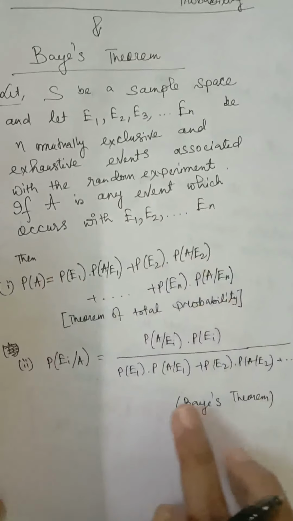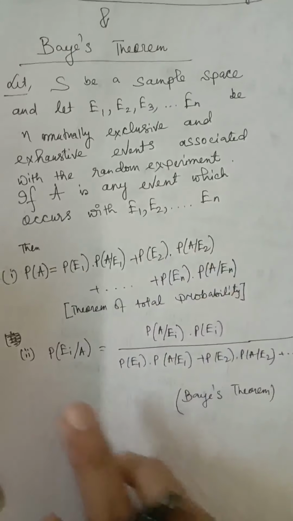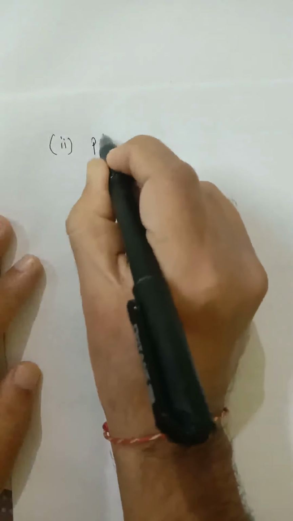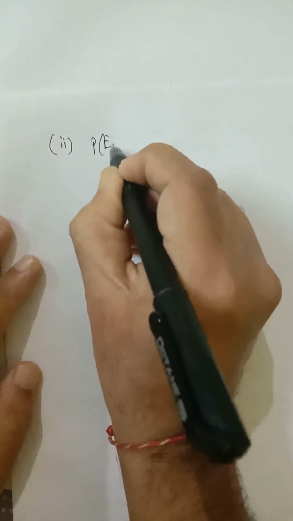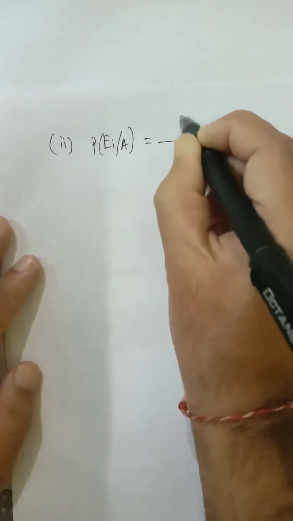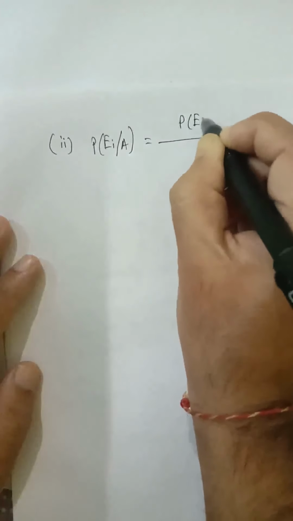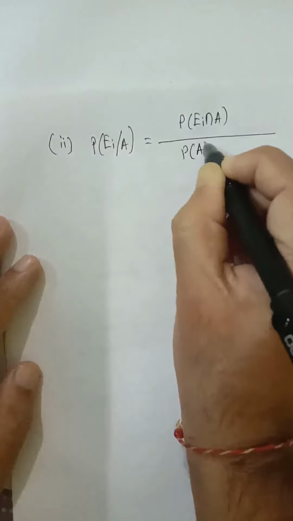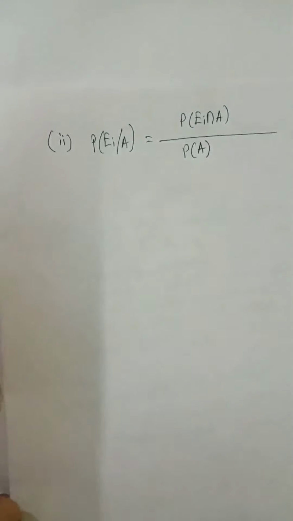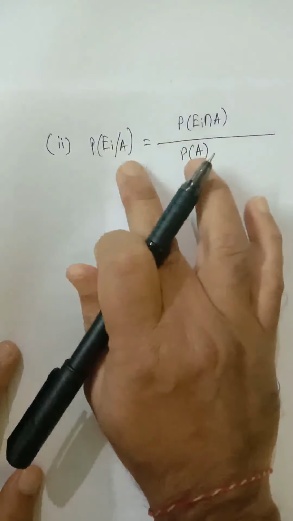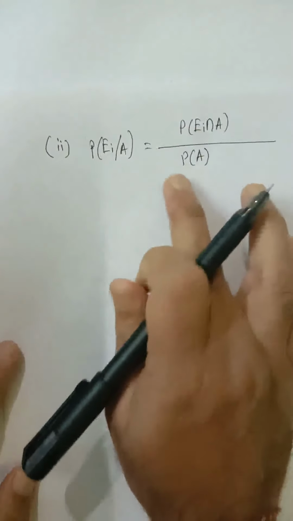Now I will prove Bayes theorem. We have to find P(Ei/A). P(Ei/A) is equal to P(Ei intersection A) divided by P(A), by the theorem of conditional probability.